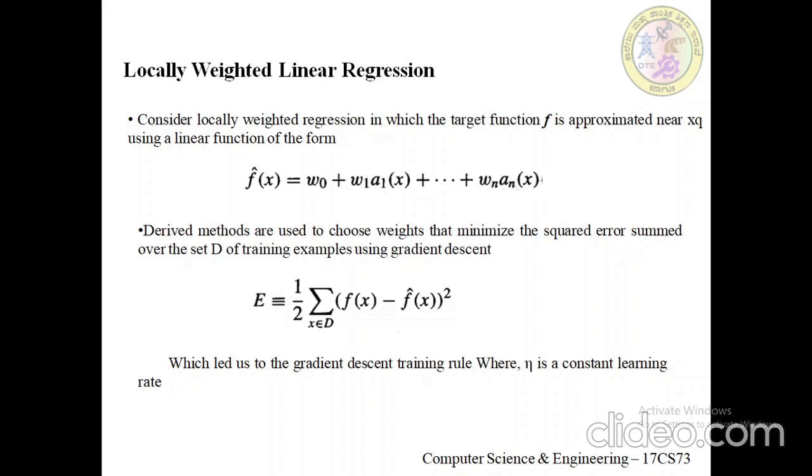As before, ai of x denotes the value of the ith attribute of the instance x.